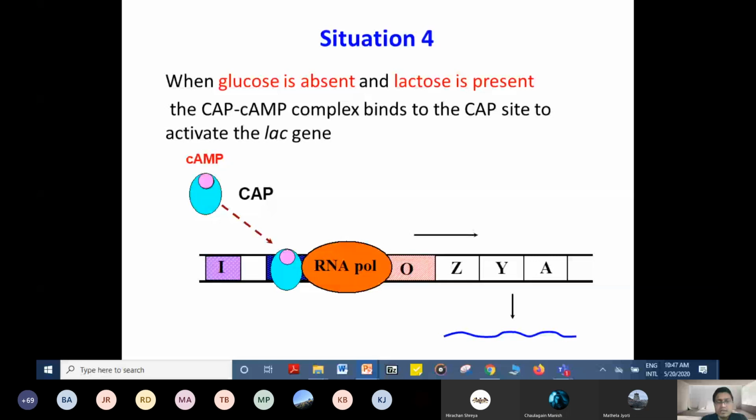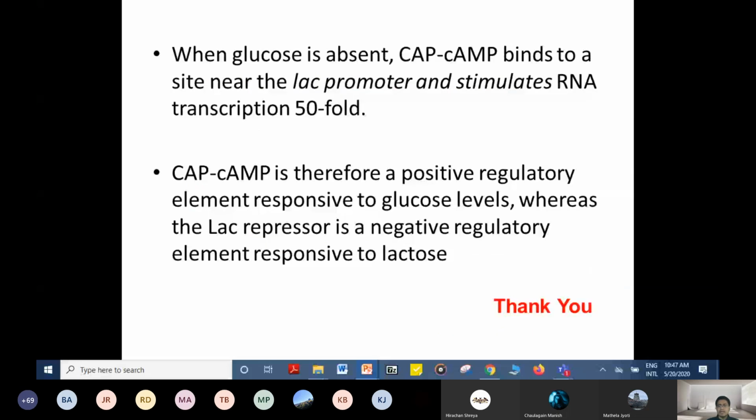This is about the lac operon concept and the regulation of gene expression in prokaryotes, with the example of the lac operon. In our next class, we'll see how genes are regulated in the eukaryotic case. We cannot see all the examples. Like today, in the prokaryotic case, we have seen one example, the lac operon. If you are interested, you can also read about the tryptophan operon in prokaryotes. But most important is the lac operon. Okay, and this much for today.